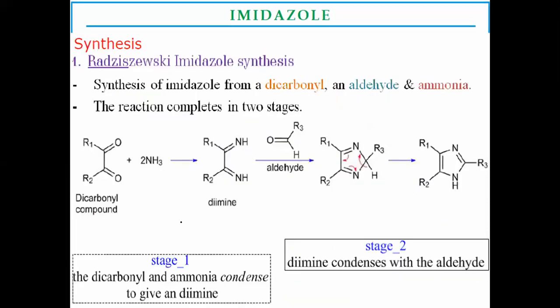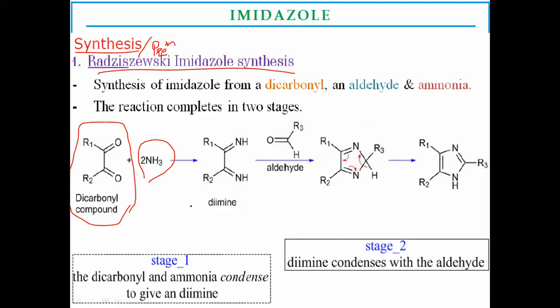Now we have to move on to the preparation or synthesis of imidazoles. You can use either word, preparation or synthesis of imidazole. The first synthesis of imidazole is the Radziszewski synthesis. For the Radziszewski synthesis, the starting material is dicarbonyl compounds. These dicarbonyl compounds react with ammonia to form diamines. These are the intermediates used for the preparation of imidazoles.